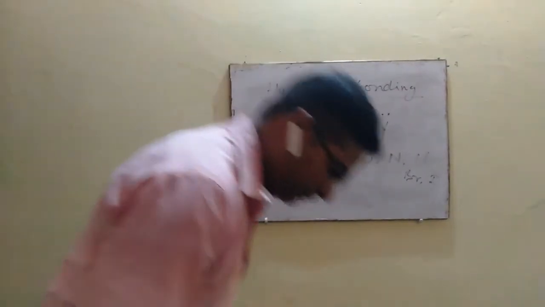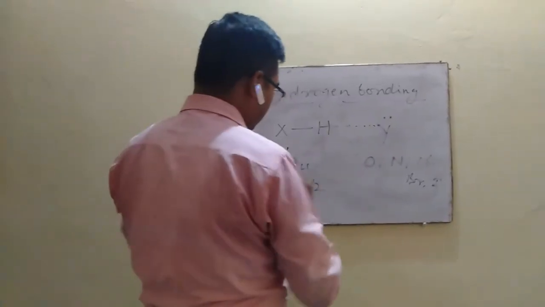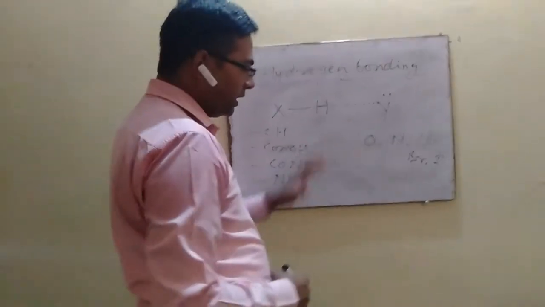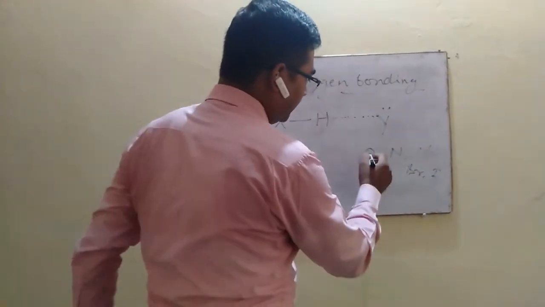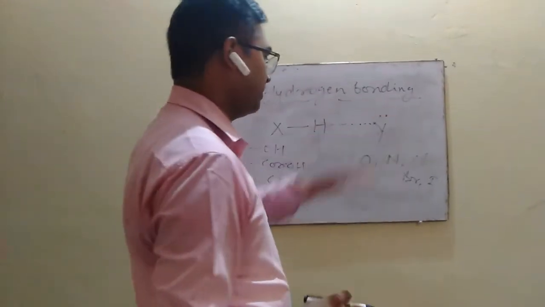So hydrogen bonds can take place between these groups, and all those groups which have atoms with the ability to accept the proton due to the presence of a lone pair of electrons.